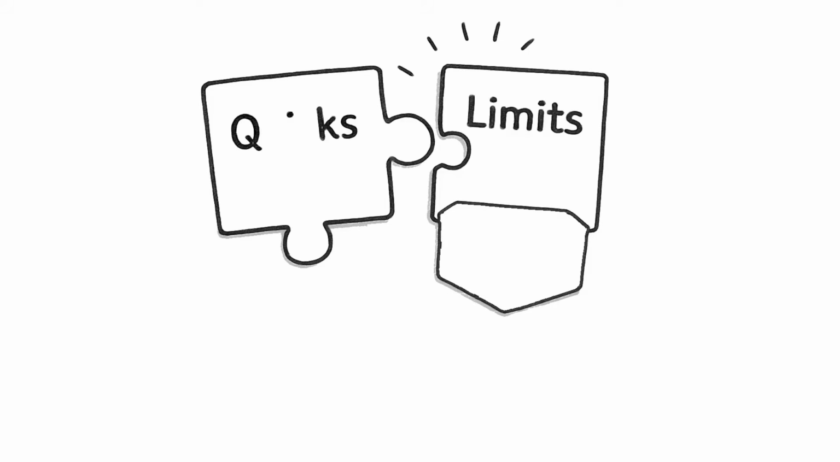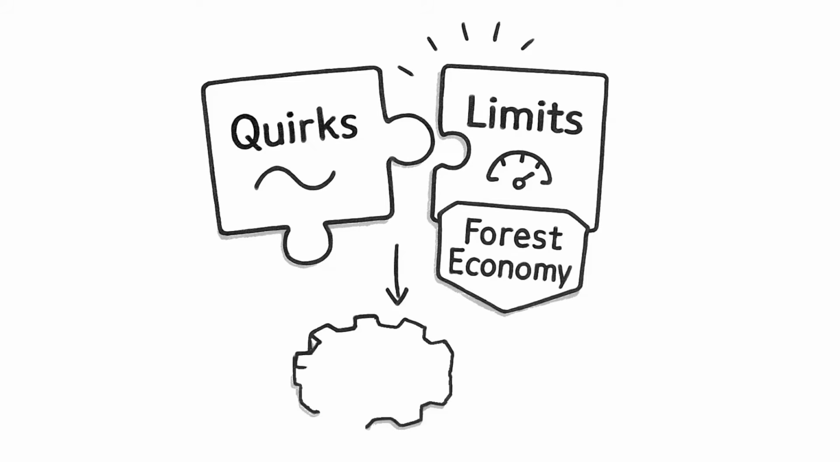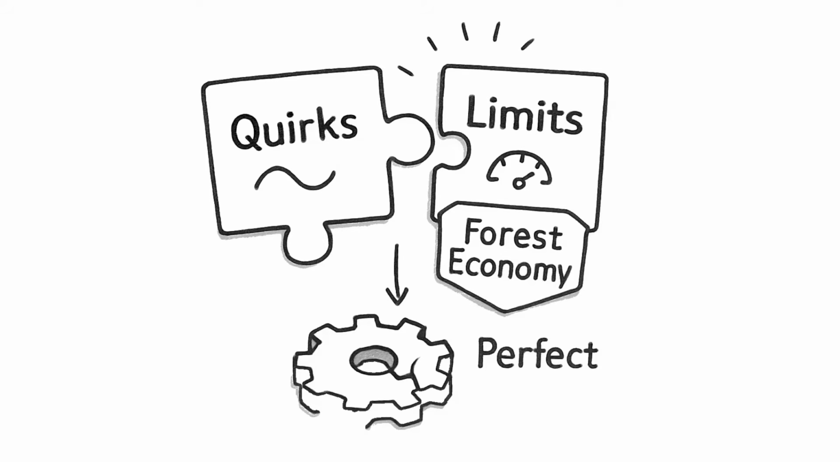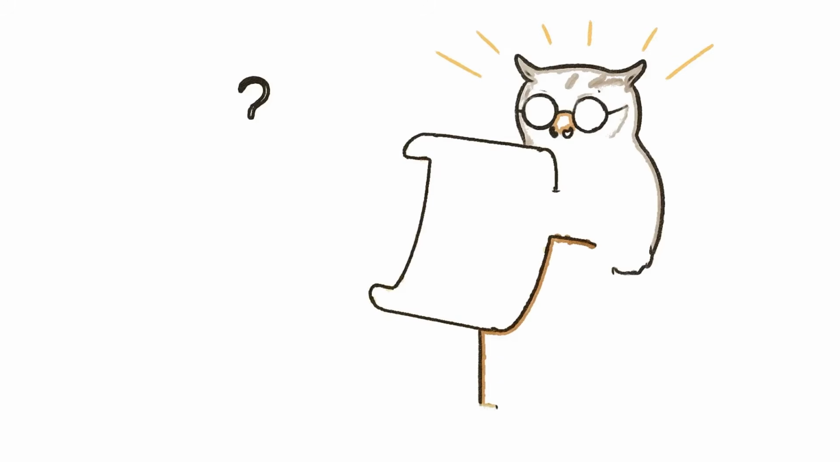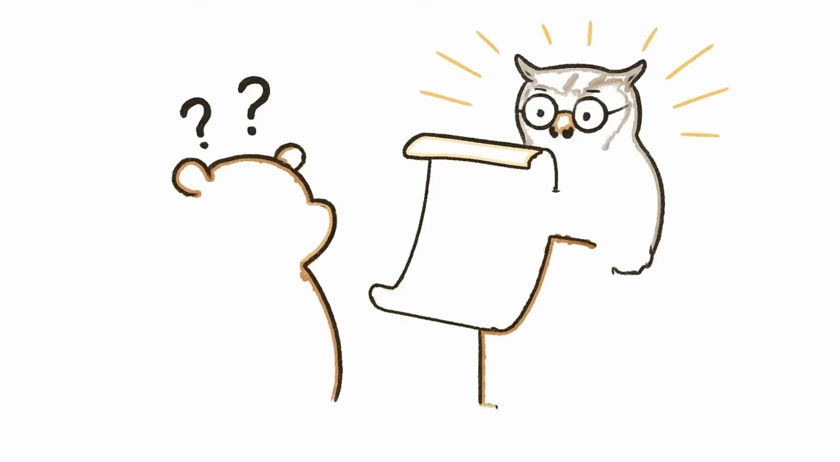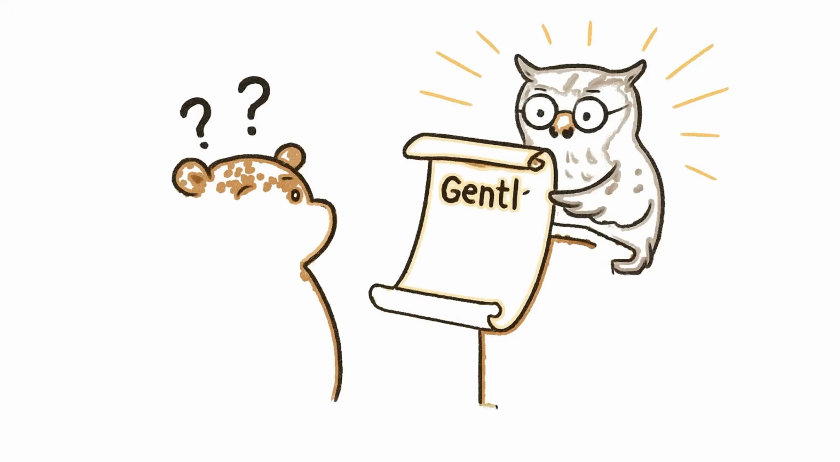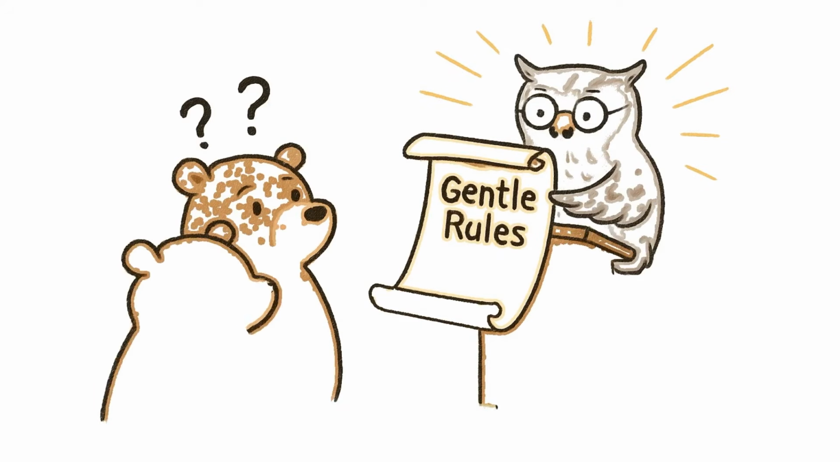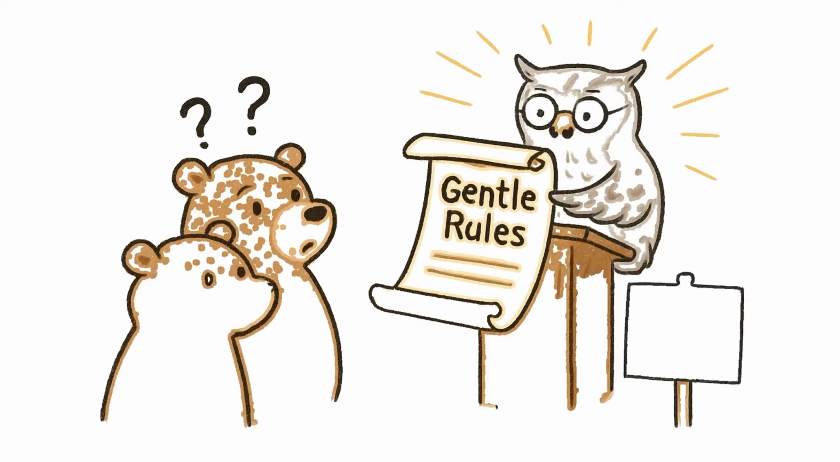And here's how the two connect. Behavioral economics shows the quirks, and bounded rationality explains the limits. Together, they reveal why the forest economy doesn't run on perfect logic. The owl, acting as both wise teacher and patient regulator, explains these mistakes and sets gentle rules to keep the forest from spiraling into chaos.